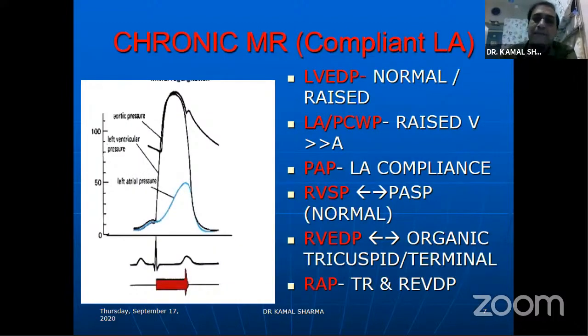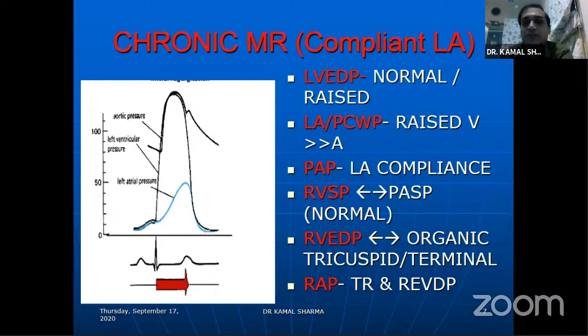Compare this with the chronic compliant LA, chronic MR as we call it. Because of the compliant LA, LV end diastolic pressure seldom rises unless LV dysfunction supervenes. Because of the regurgitation into the compliant LA, the V will be more than the A. This is the classical MR that you find in patients who have been subjected to cath studies. But you'll also find very dominant V waves when you create an MR accidentally while doing balloon mitral valvotomy. That's how you know that you've ended up creating an MR in the cath lab when you're doing a PTMC.